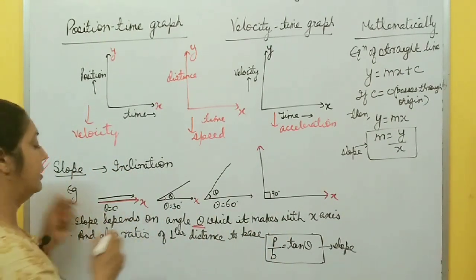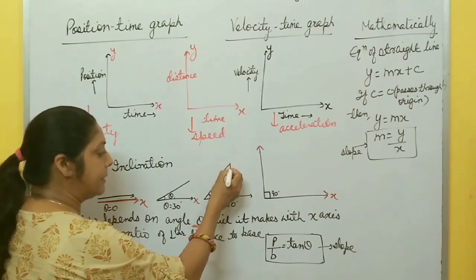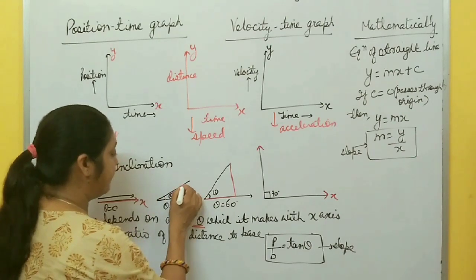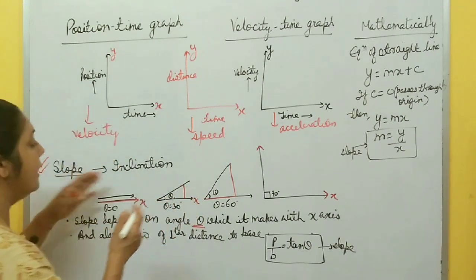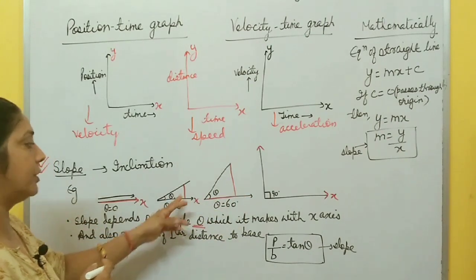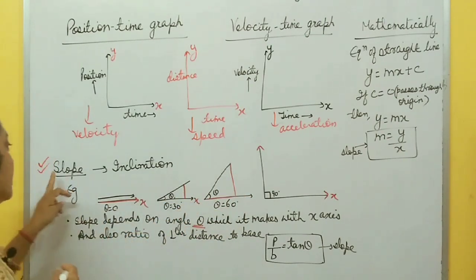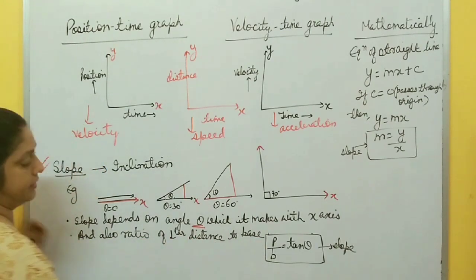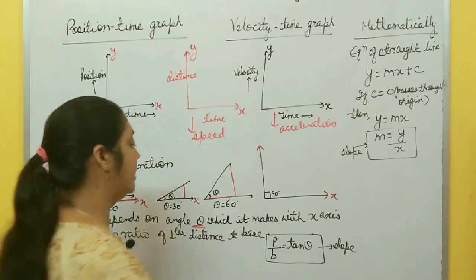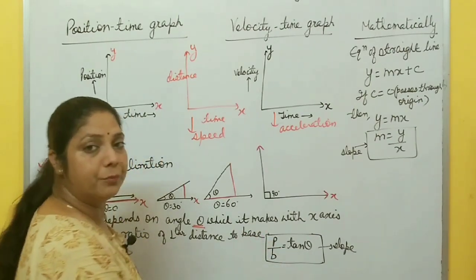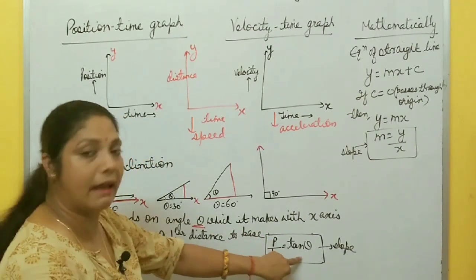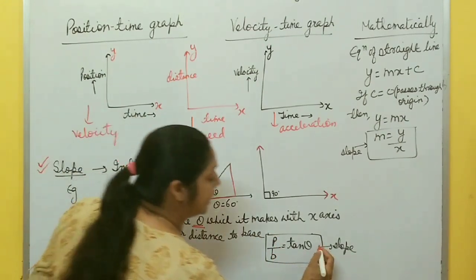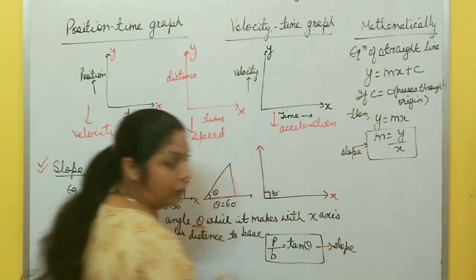And also as the angle increases, the ratio of this perpendicular distance to the base also increases. So slope also depends on the ratio of perpendicular distance to base. You know what perpendicular by base is? That is tan theta. It means perpendicular by base, and tan theta gives the slope of an object.